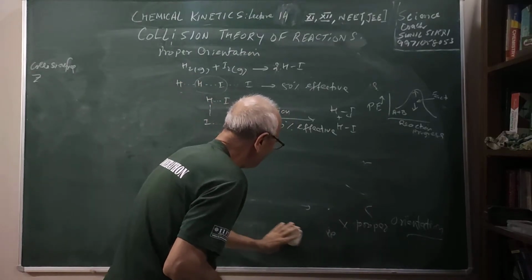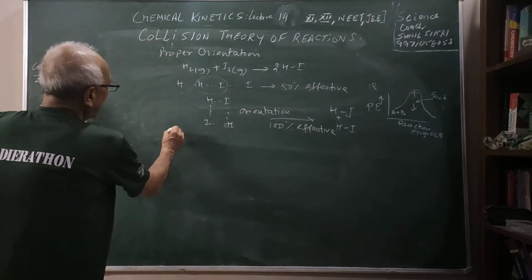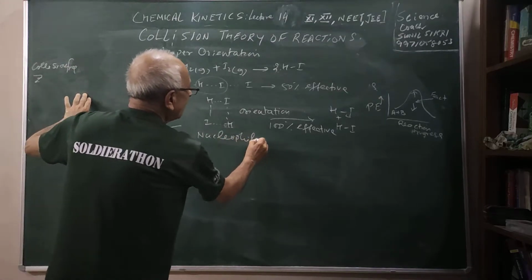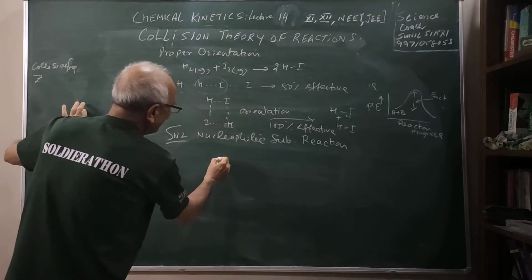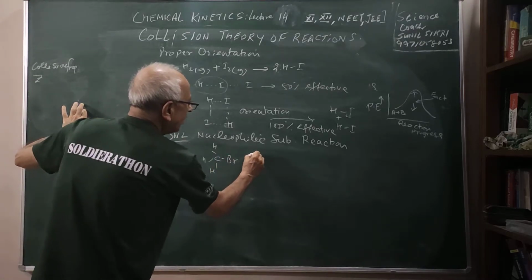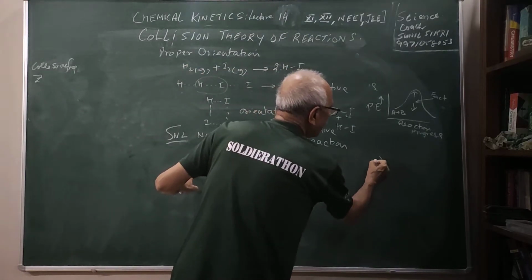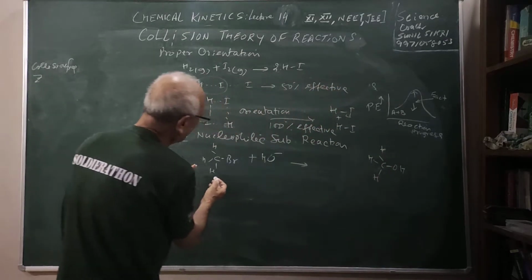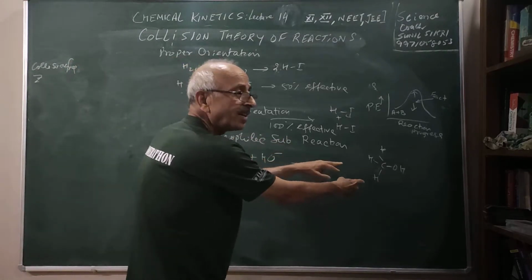One more example, which is usually there in organic chemistry, which you have studied: SN2 nucleophilic substitution reaction, students. For example, if I consider an alkyl bromide and the nucleophile OH minus attacks to form alcohol, the product is C-OH. This is alcohol. This is an example of nucleophilic substitution, SN2, for alkyl halides converted into alcohol.